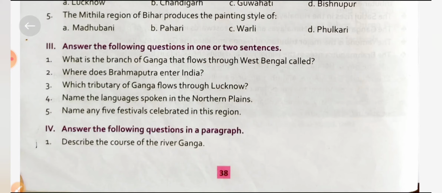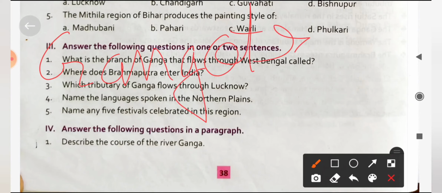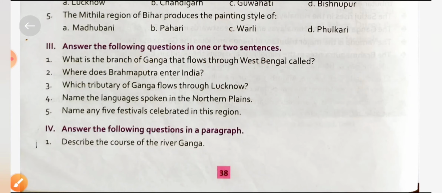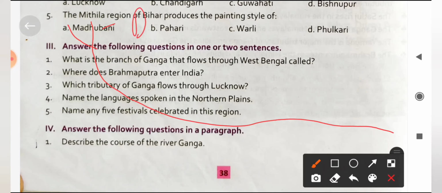Ganga originates from the Gangotri glacier in Uttarakhand, and it has two parts. The first part is Alaknanda and the second part is Bhagirathi.